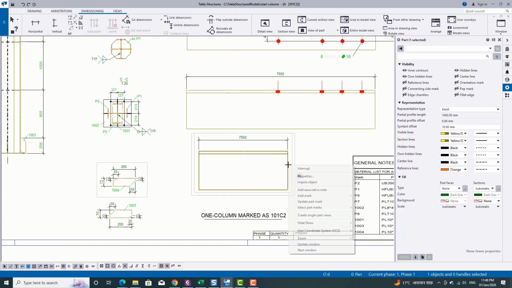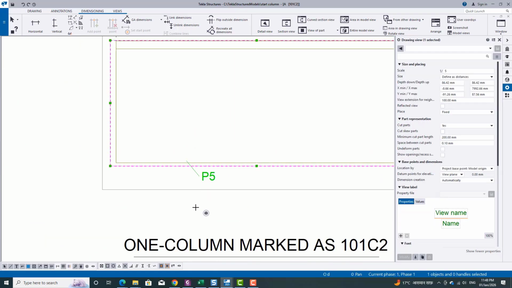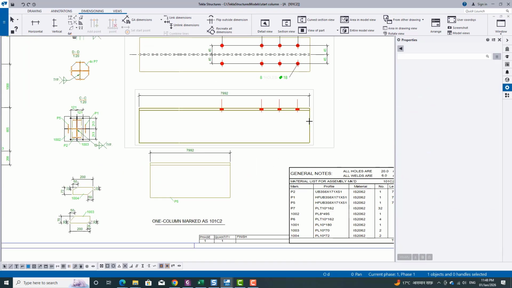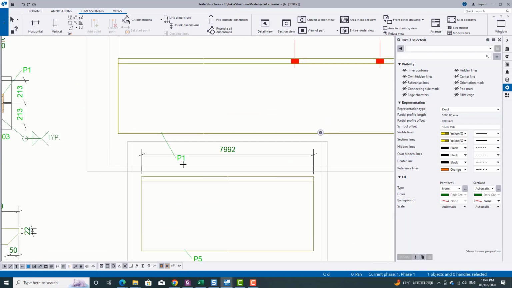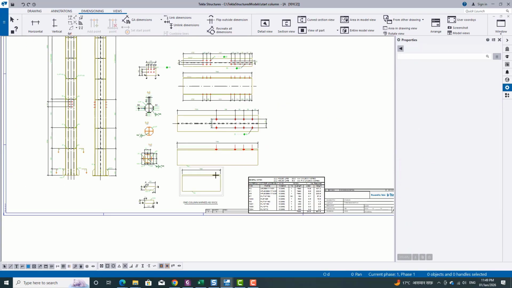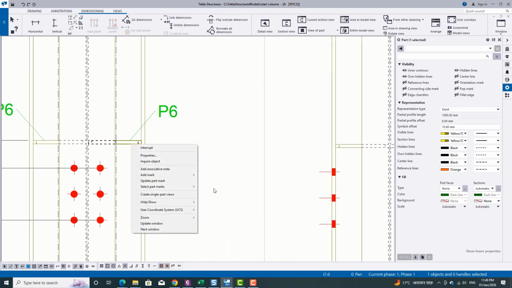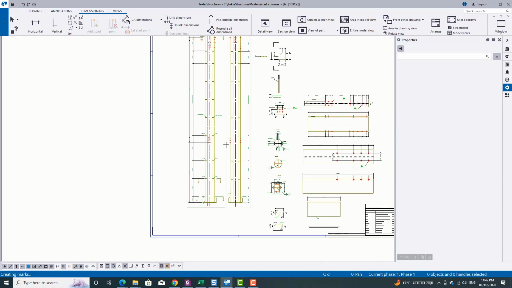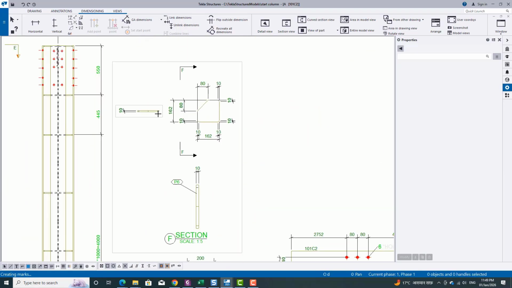Here we can also add the part marking to clearly identify. Now, in the similar way, you can add the part mark for each and every single part. Here it's created.